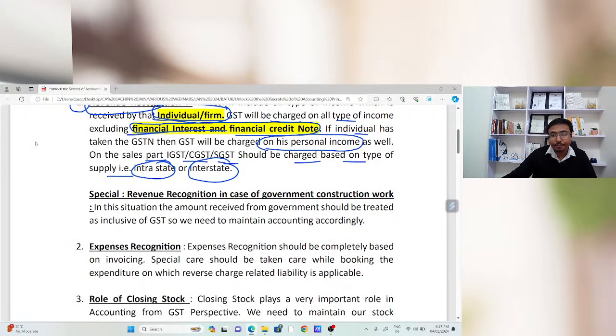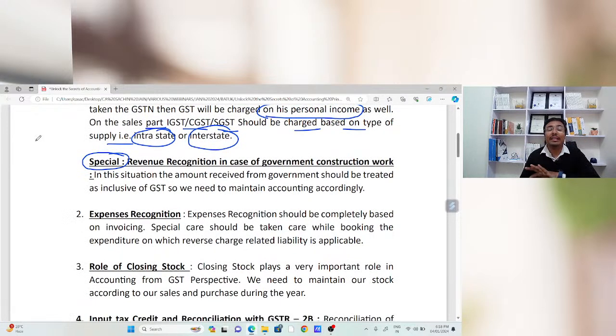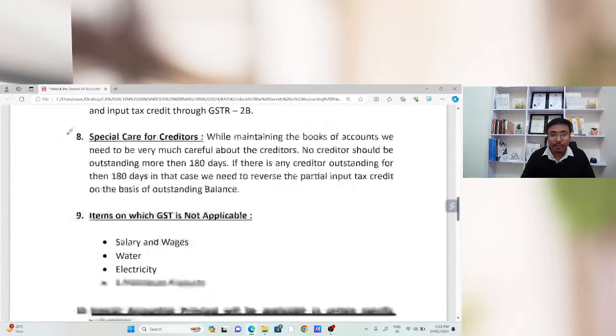Now, one important point is how we are going to recognize the revenue in case of a government construction contract. Suppose I am a construction contractor, and I have taken one contract related to construction of premises for the government. In that case, the government is going to make me the payment. Suppose the government is paying me 10 lakh rupees per month, 20 lakh rupees per month, based on the quantum of the work.